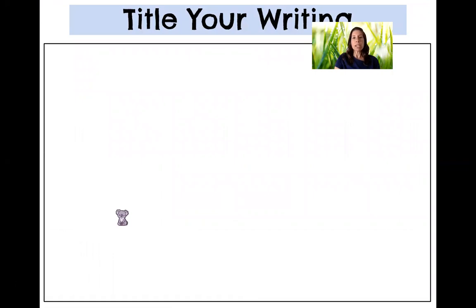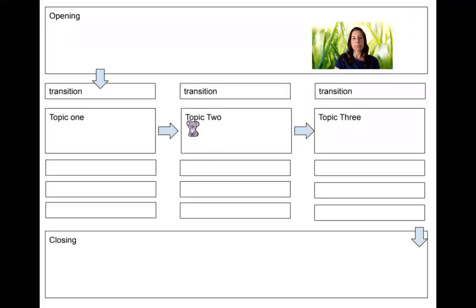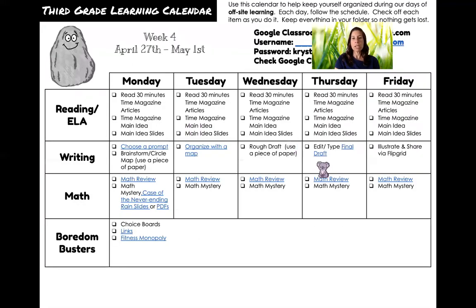Then on Wednesday, you are going to title your writing and start your rough draft. Then you're going to type and edit your final draft, and then you're going to share your illustration and your story on Flipgrid.